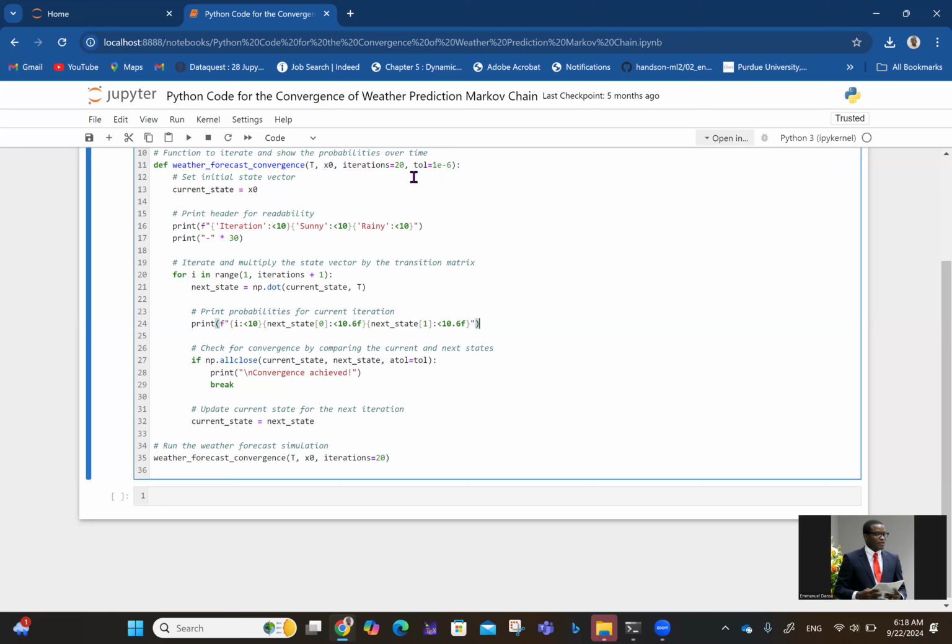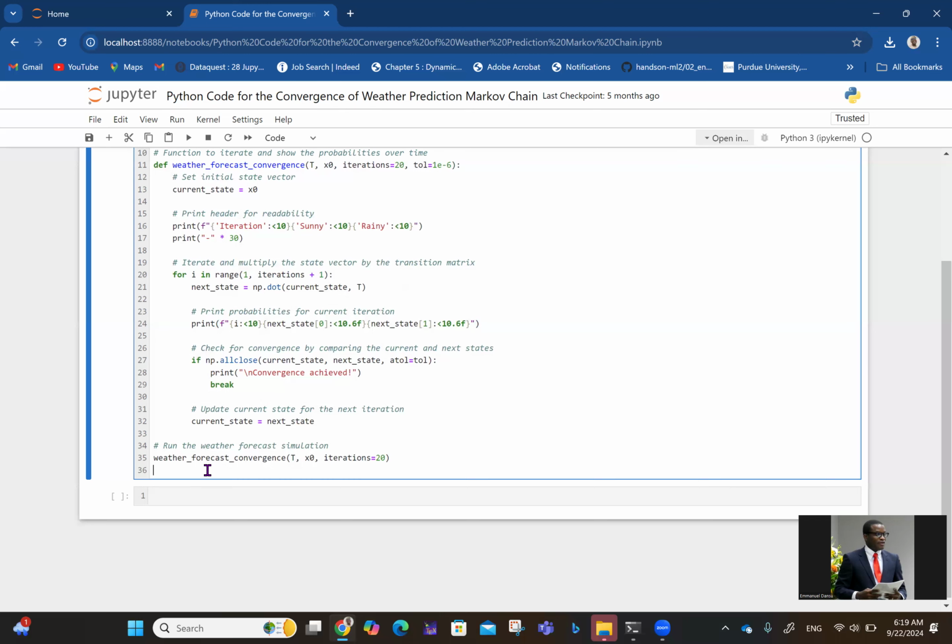And once convergence is achieved, the system outputs the result. So here, should I say it is recursive? You have this iteration thing going on. So update current state for the next iteration. So current state will now be next state. So what the current state you have is going to be the next state. And then you go ahead and do the iteration again until you reach convergence.